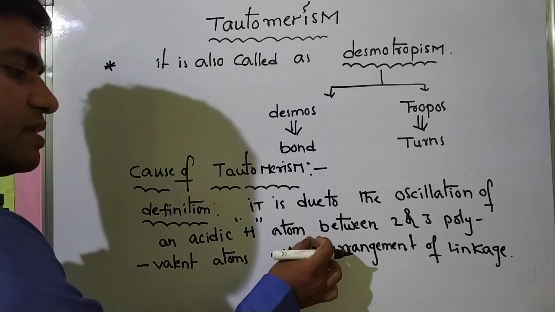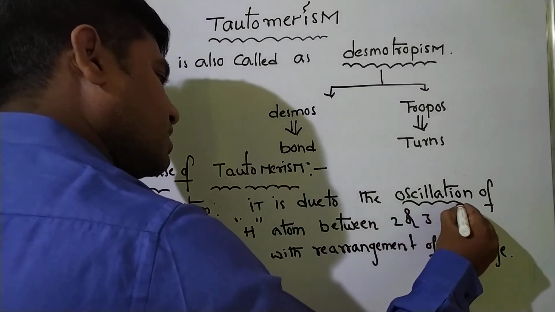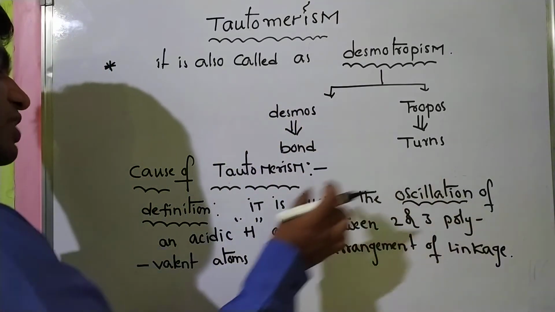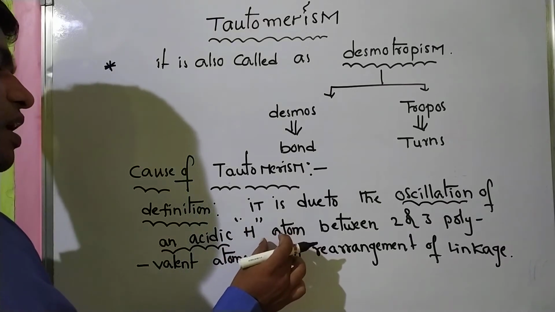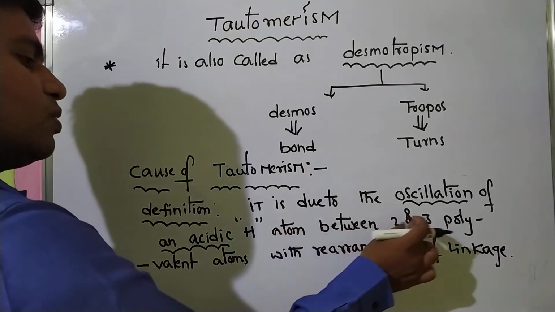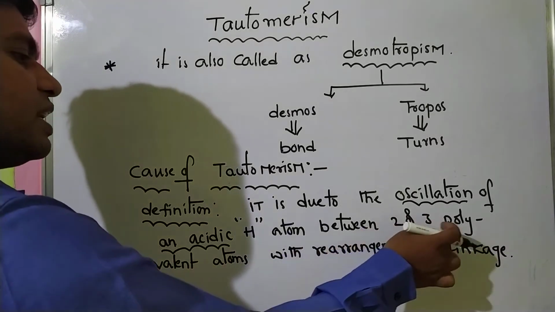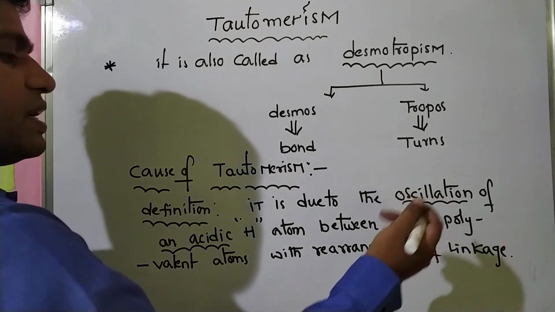So this is due to the oscillation. Oscillation means the movement or migration also. The oscillation of an acidic hydrogen atom between two polyvalent atoms or sometimes three polyvalent atoms with one kind of rearrangement of linkage.